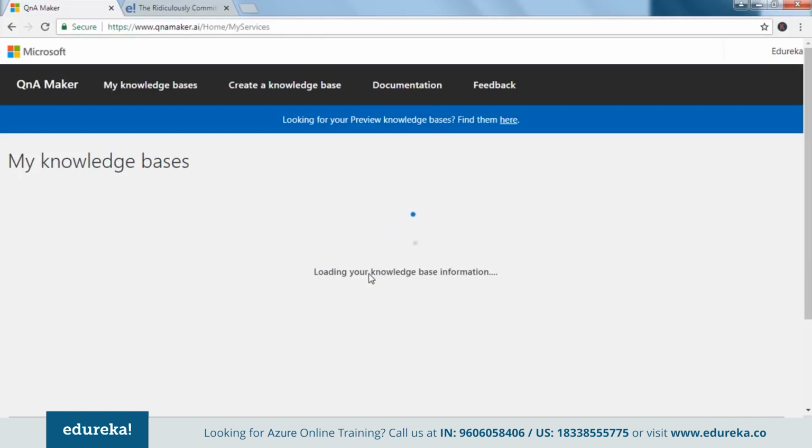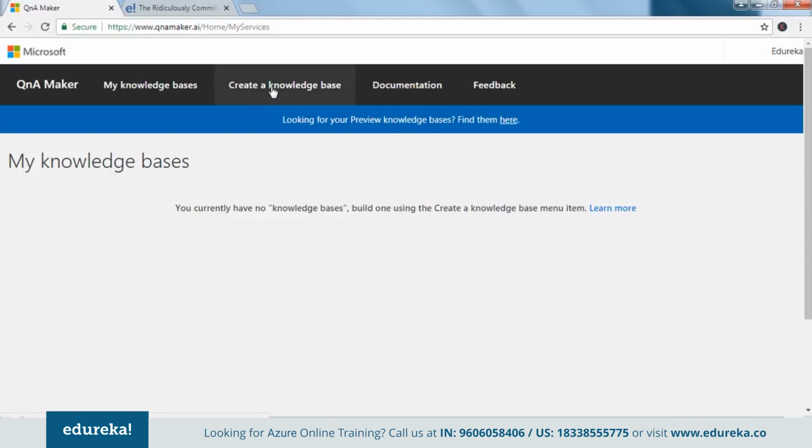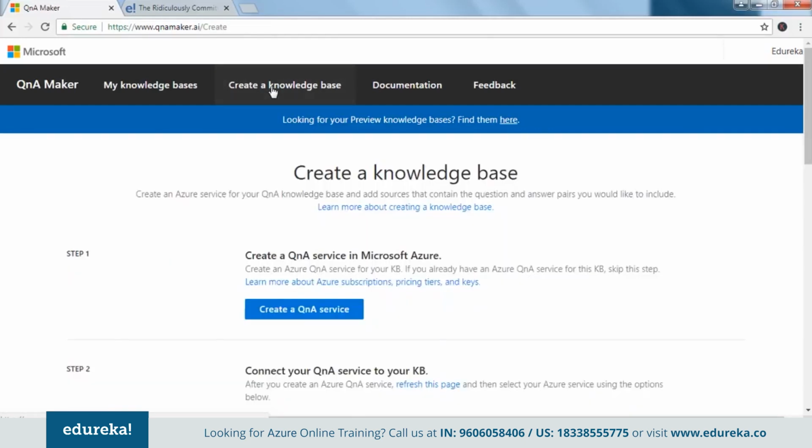Guys, Microsoft Azure at times takes a little longer to load. That depends on various factors. I won't get into the details of that. So if that happens, don't worry, I would be keeping you engaged and we'll be discussing something meanwhile. So there you go. We have this thing here. I say create a knowledge base.